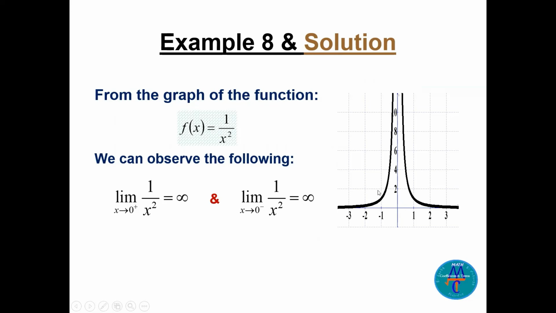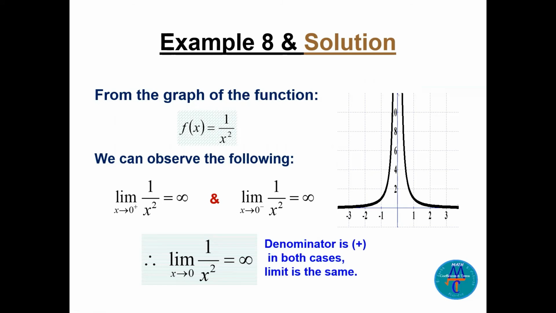And the limit of this function as x goes to 0 from the negative, you go this way, it will also be infinity. So we can write the limit of 1 over x squared as x goes to 0 is infinity. This is the same number from the right and from the left. Remember here the denominator is positive, x squared. It's not like example 7.